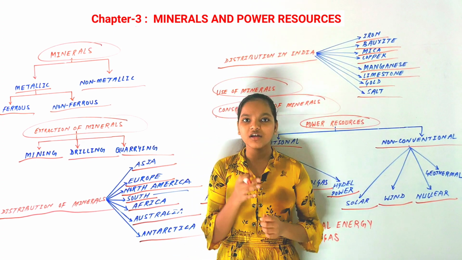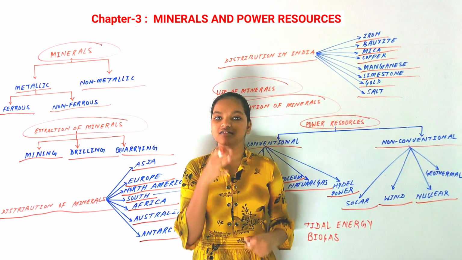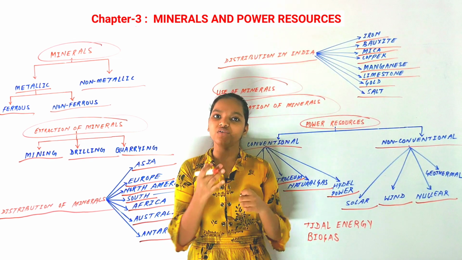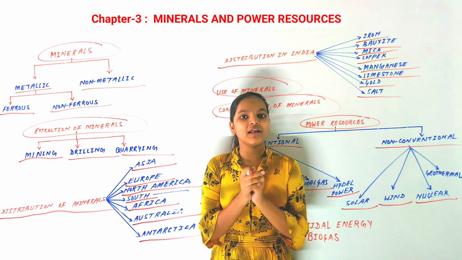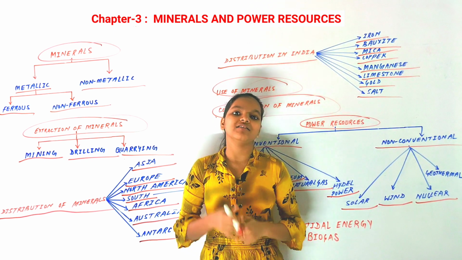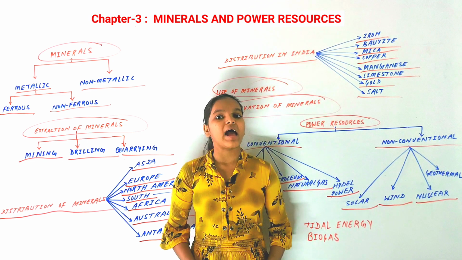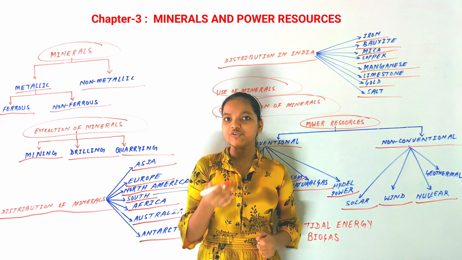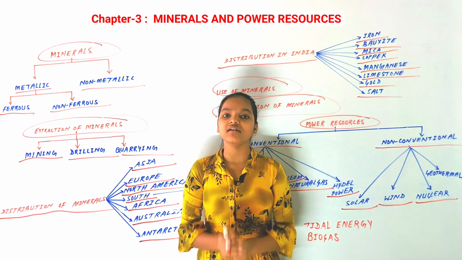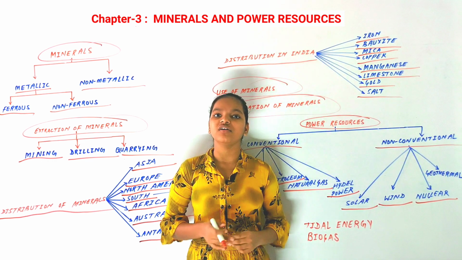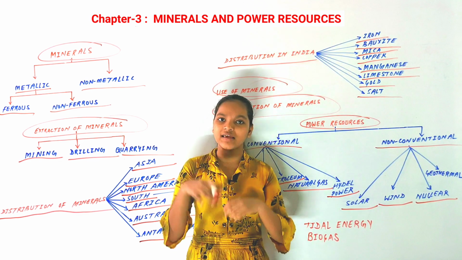And the major producers of nuclear power are USA and Europe. USA and Europe are the leading producers of nuclear power, and in India uranium is found in Jharkhand and Rajasthan, as I've already discussed, and thorium is found basically in Tamil Nadu or in any other region.